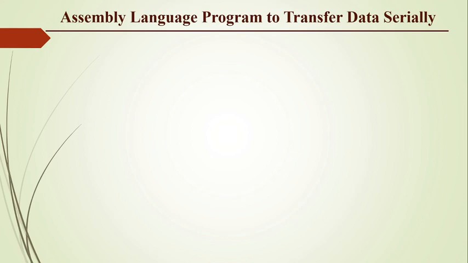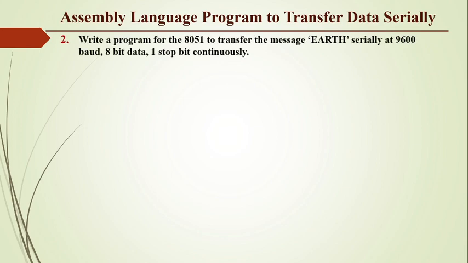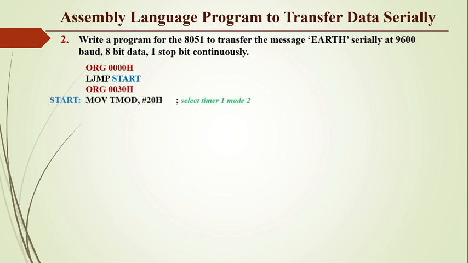Now the assembly language program to transfer data serially, second example. Write a program for the 8051 to transfer the message EARTH serially at 9600 baud rate, that is 8-bit data, 1 stop bit, continuously. Here is our initial location and we are jumping to the next location, that is start, which is located at origin 30H. Again the instruction MOV TMOD, #20H is used to select timer 1 in mode 2, and we are loading the value 0FDH into TH1 to set the baud rate equal to 9600.